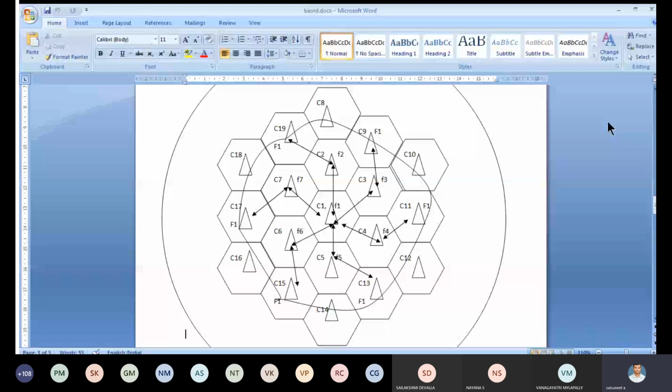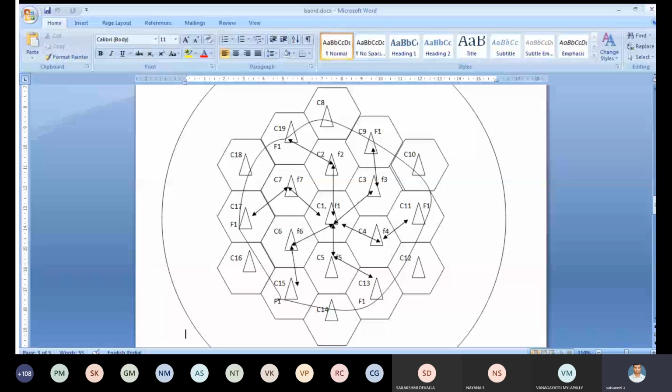In the previous class, we discussed how to divide the area into hexagonal shaped cells, and once divided, we fix the base station. Each base station works with a different frequency, not the same frequency, and we give numbering also. From this slide, how many cells were divided? 19 cells. Once divided, we give numbering from C1 to C19 and apply frequencies F1 to F19 for each base station. But we get some drawbacks: the main ones are cost, generation of the frequencies, and some health problems.